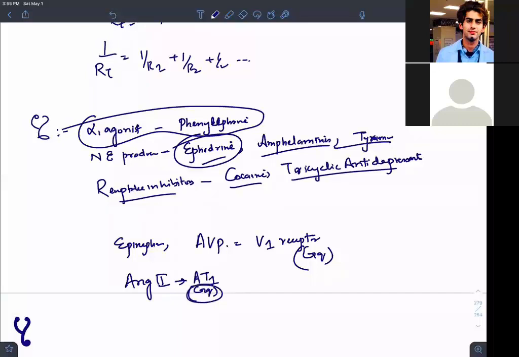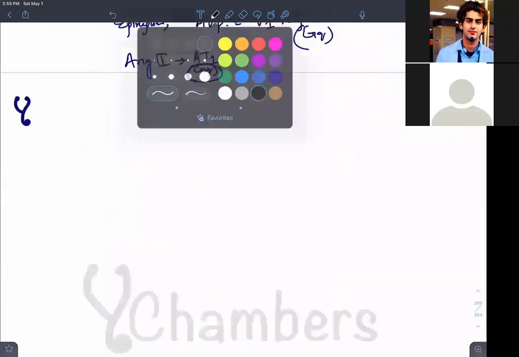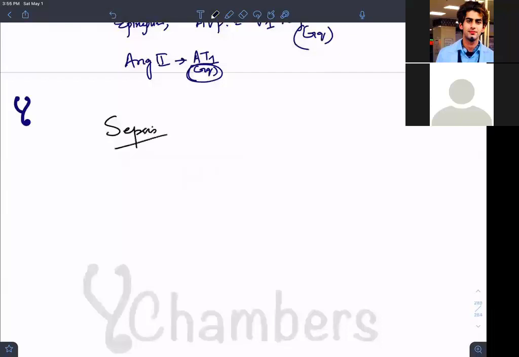Okay. Now what happens in sepsis? Your resistance is gone. Who was the major resistance in your body? Arterioles, they were having those faucets. If I open them all, you will go to septic shock. So septic shock, anaphylactic shock. So remember in sepsis your mean arterial pressure goes down.